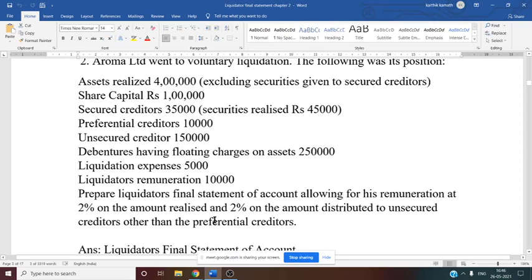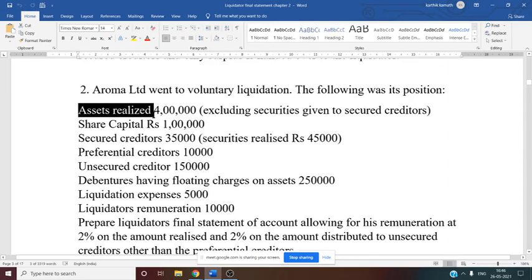So now assets realized. Again in the question they have given you assets realized. This 4 lakh rupees is realized by the liquidator. So that is confirmed because this is the overall asset. Asset means it includes all the assets of the company: fixed assets, various types of fixed assets, building, plant and machinery. Everything is included in this.